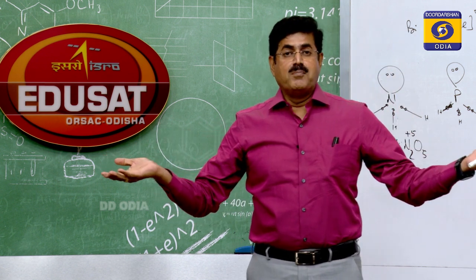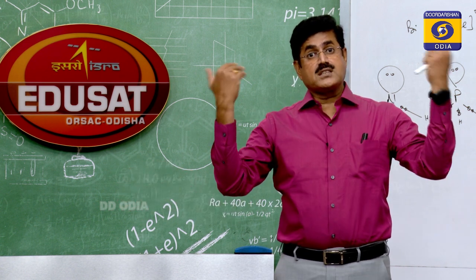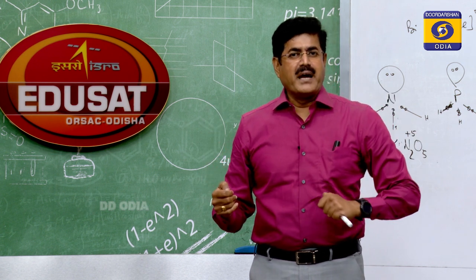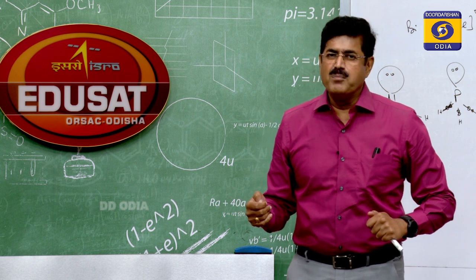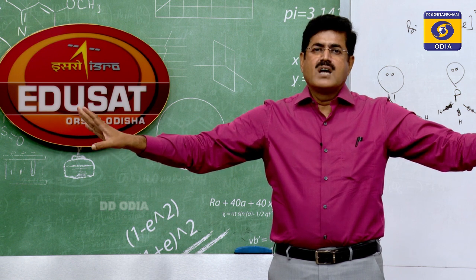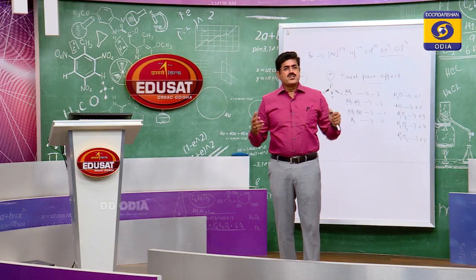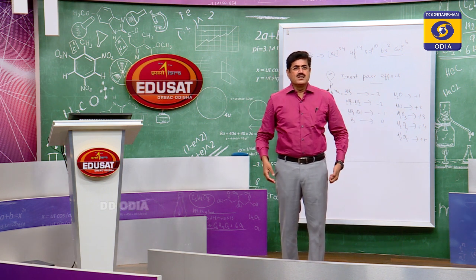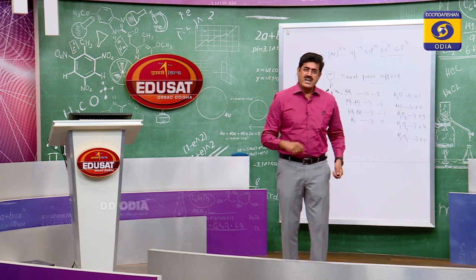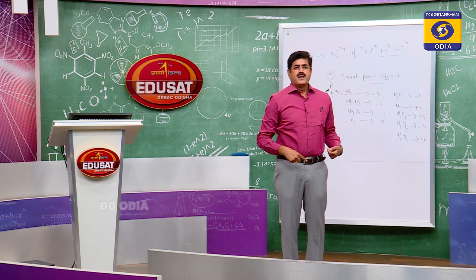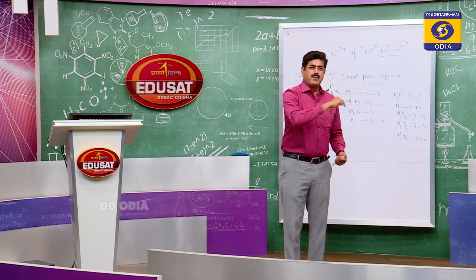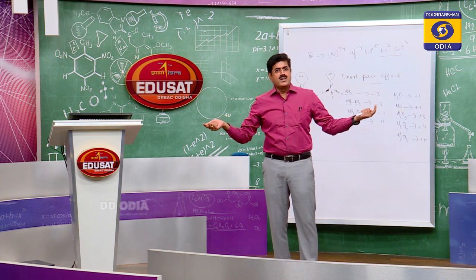But the other elements can extend their covalence up to 6. Why? Because nitrogen does not have vacant d orbitals. Nitrogen belongs to the second period, and all the second period elements do not have vacant d orbitals. Phosphorus, etc., have vacant d orbitals, so they can extend their covalency up to 6. That is why nitrogen does not form pentahalide, though it exhibits the +5 oxidation state. Nitrogen can't form pentahalide due to absence of d orbital, but the rest of the elements can extend their covalence up to 6.